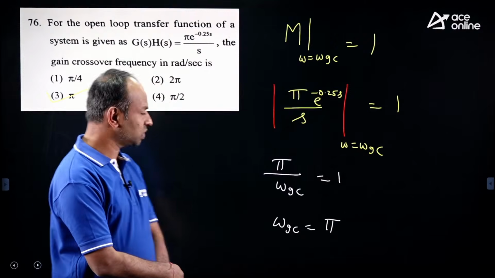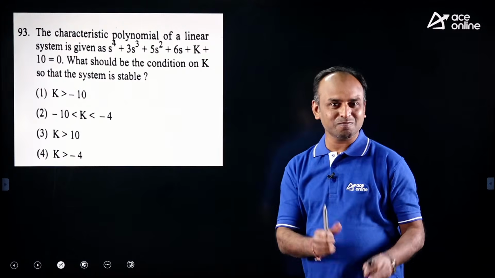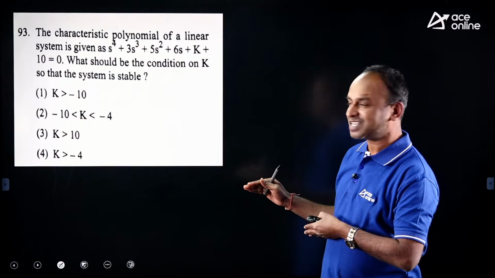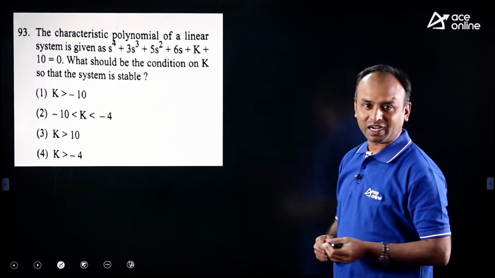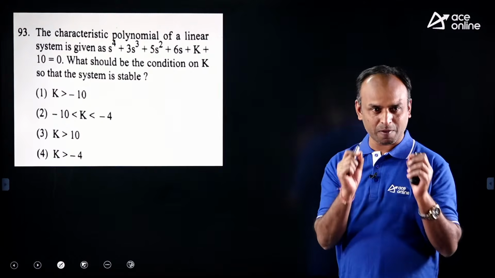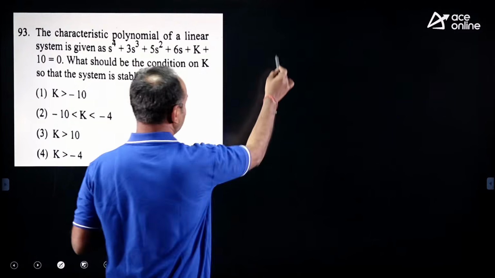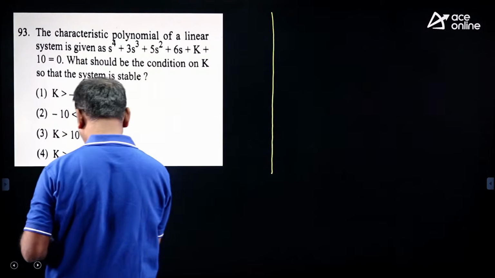Now we'll observe one more question from control systems. Yes, this is something where pen and paper is required. Till now almost all 6-7 questions are completed without touching pen and paper, with eyes only we can tell the answer, but this one requires pen and paper. Now, simple only, the characteristic equation is given. What is the characteristic equation? Come on, response. The characteristic equation is given here.